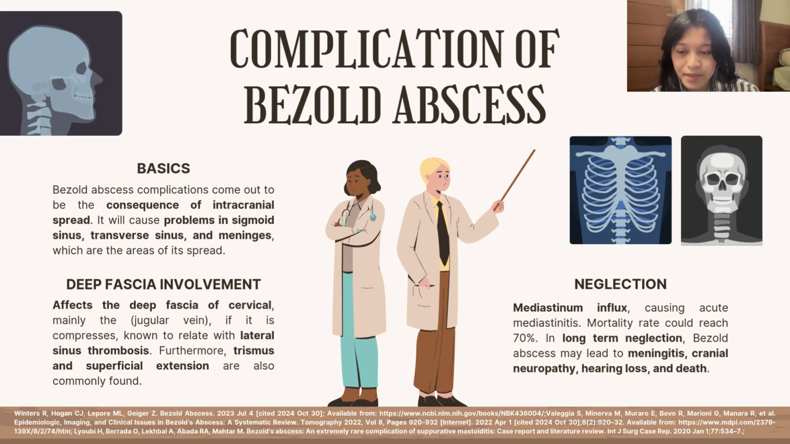If untreated, Bezold abscess will cause problems in the sigmoid sinus, transverse sinus, and meninges, which are the areas of its spread. Infection often affects the deep cervical fascia, mainly the jugular vein. Bezold abscess that compresses the internal jugular vein is known to relate with lateral sinus thrombosis. Furthermore, lockjaw or trismus and superficial extension are also conditions that are commonly found alongside the deep fascia.